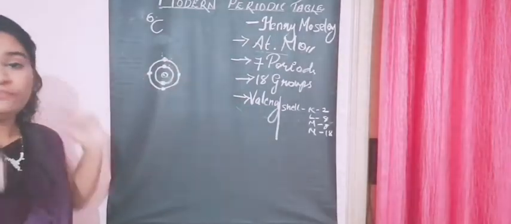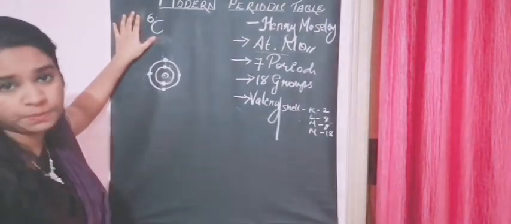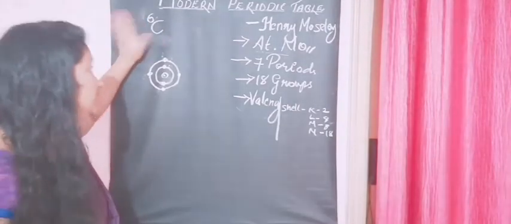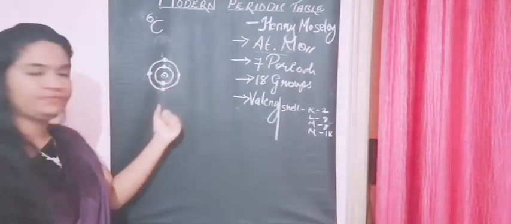It's 4, but valency depends. When you consider carbon, there's a special character for carbon. It has 4, right? You can see it's half of 8, so it's half stable.